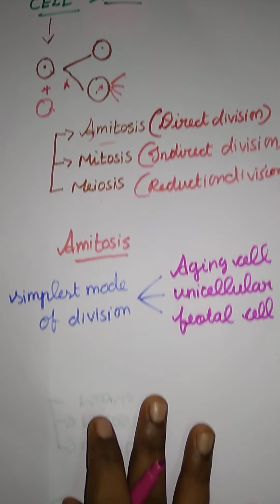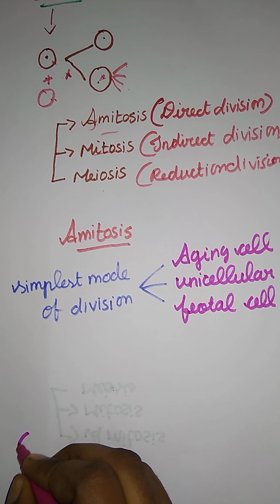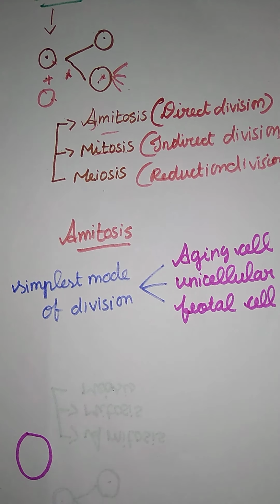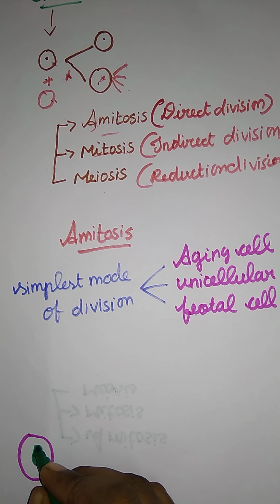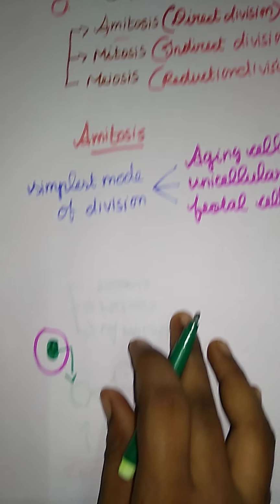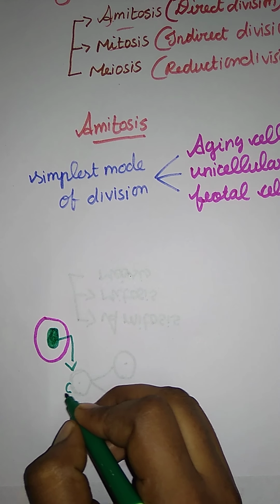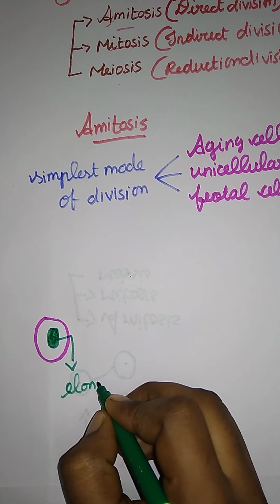We already said that a single cell just divides into two daughter cells. The first thing is the nucleus. At the time of cell division, the normal nucleus goes through the elongation phase.